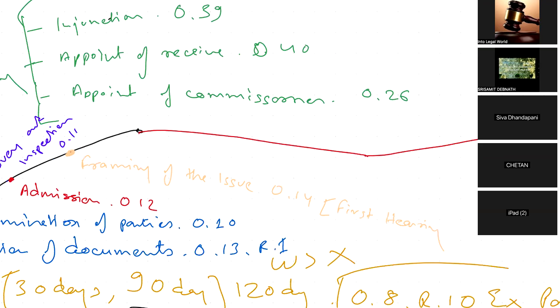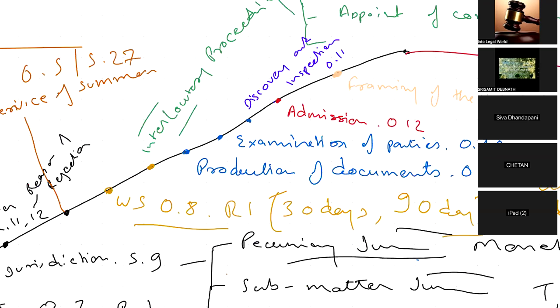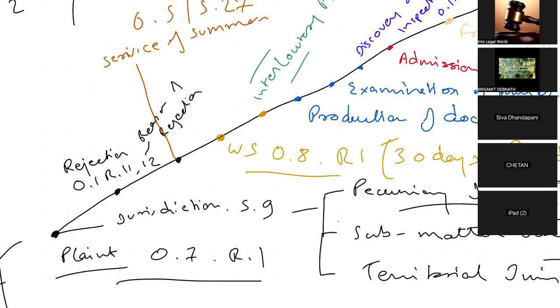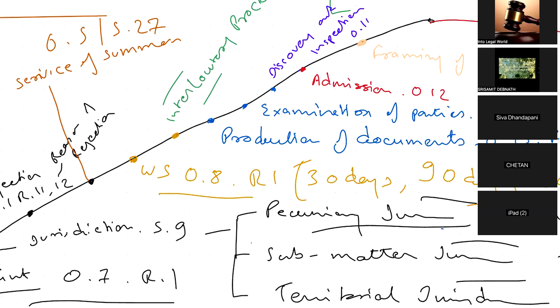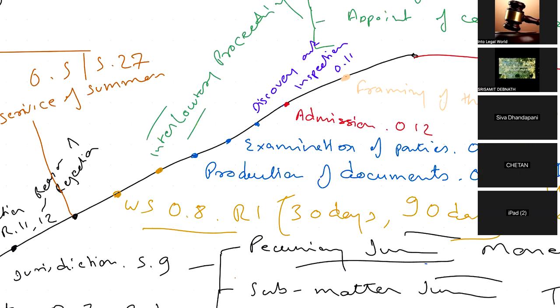फर्स्ट हियरिंग. सो आज के बाद अगर आपसे कोई पूछे ना कि फर्स्ट हियरिंग केस का हुआ है क्या, विल एबल टू आंसर. फर्स्ट हियरिंग कब होता है, कब हमने सूट शुरू किया है? A long way, no. From plaint, we talk about jurisdiction, rejection of the plaint. Then we have talked about service of summons, and then written statement under order 8, rule 1.